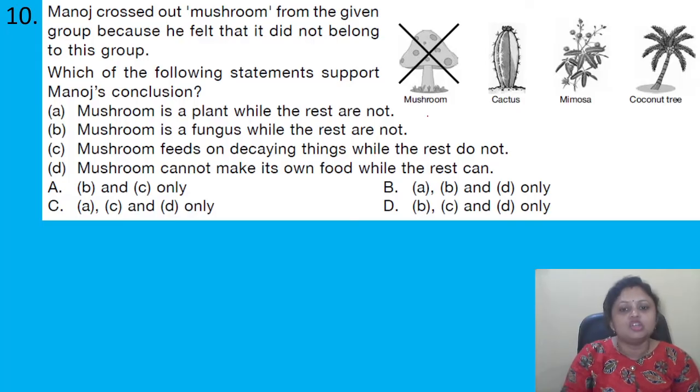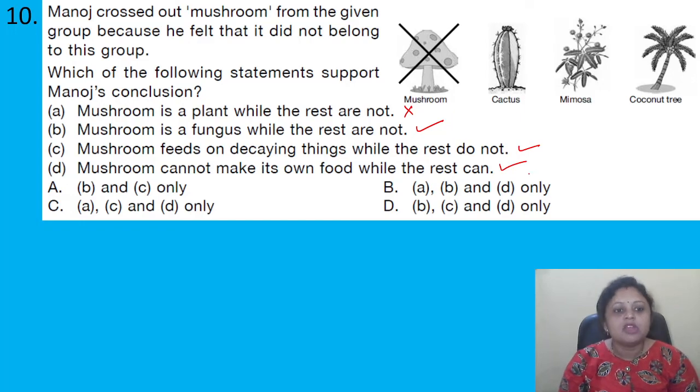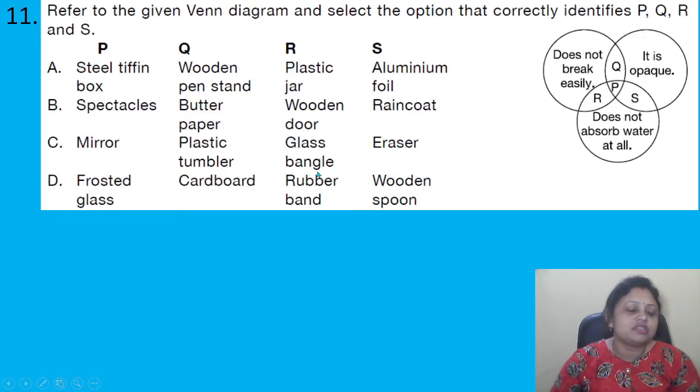So the first option, mushroom is a plant while the rest are not, is incorrect. Mushroom is a fungus while the rest are not, this one is correct. Mushroom feeds on decaying things while the rest do not, it is also correct. Mushroom cannot make its own food while the rest can, yes, this one is correct. So the correct options are B, C, D, that is present in option D. Got it?